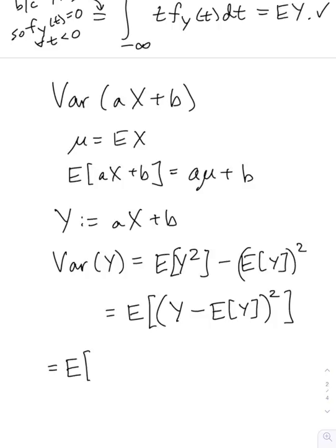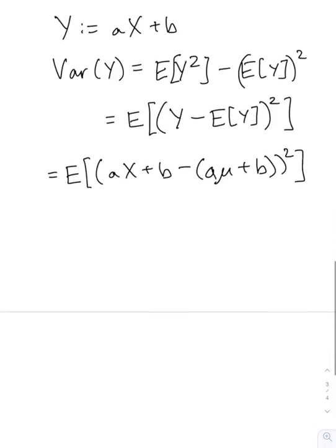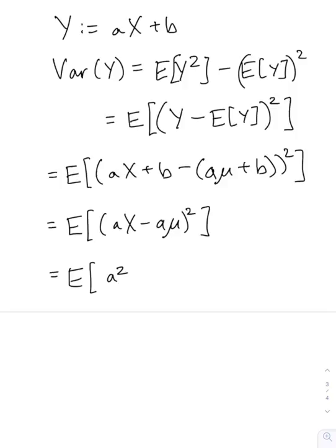And then I can write this as the expected value of ax plus b minus a mu plus b, squared, which equals the expected value of ax minus a mu, squared, which is the expected value of a squared times x minus mu squared.